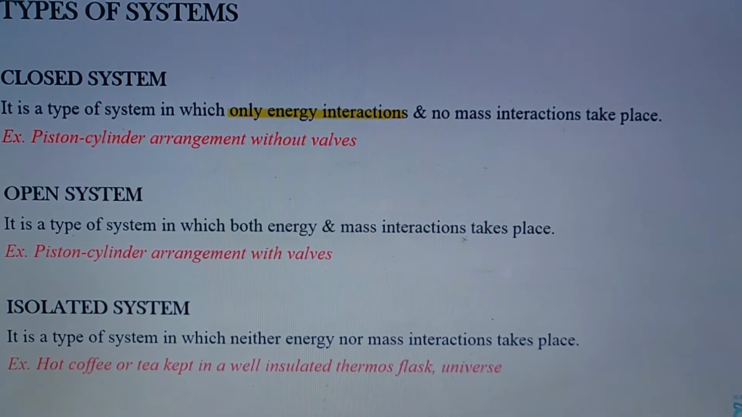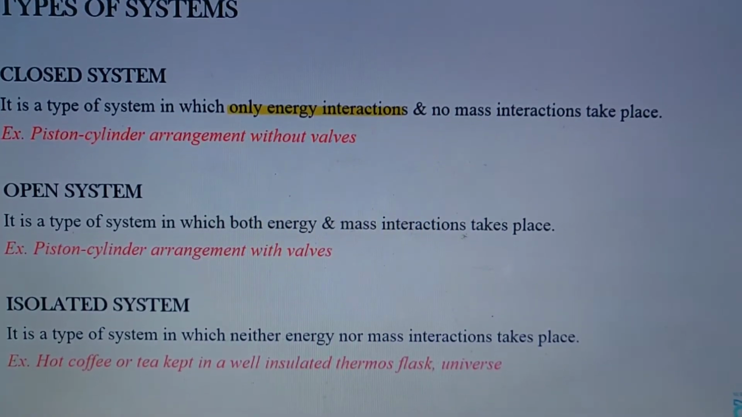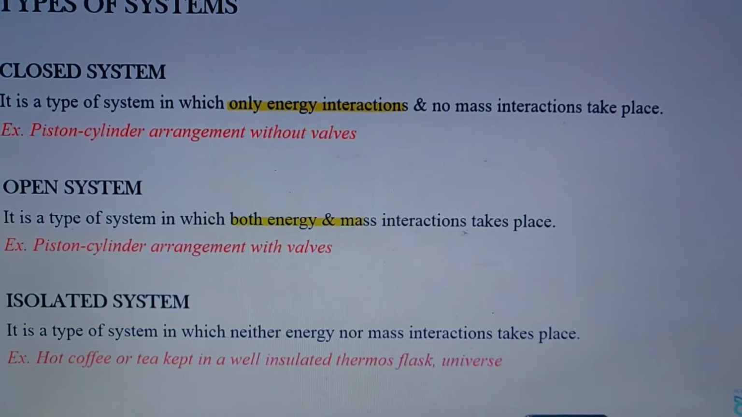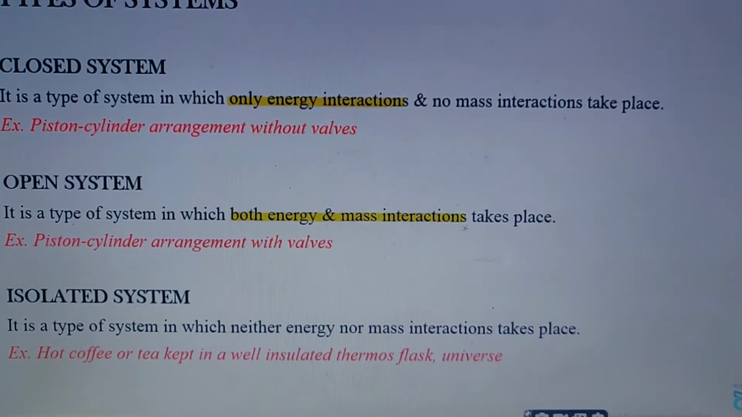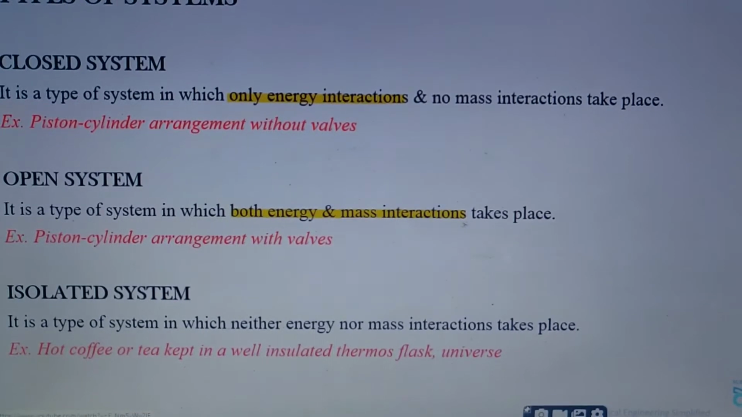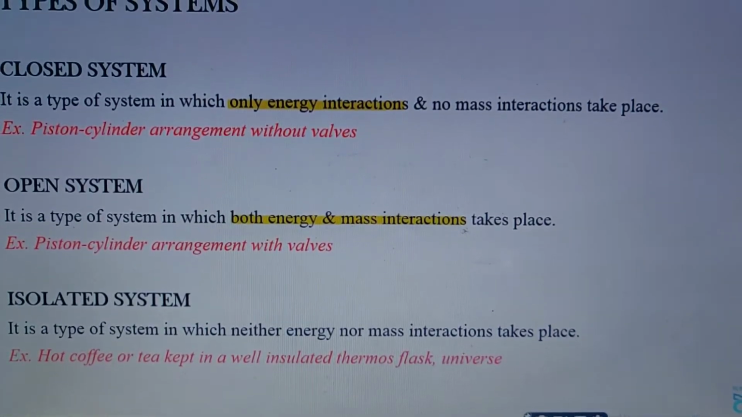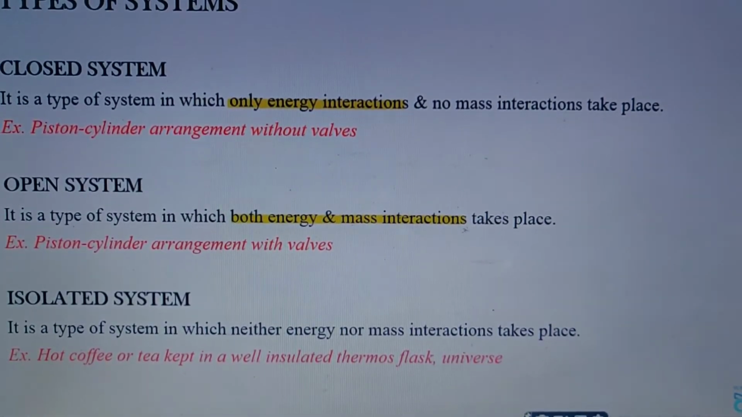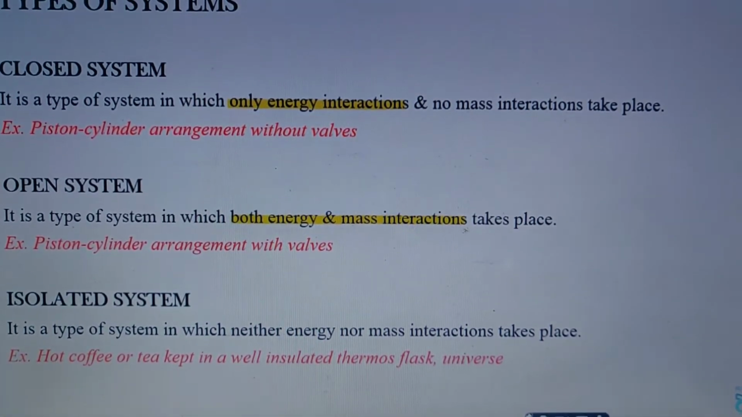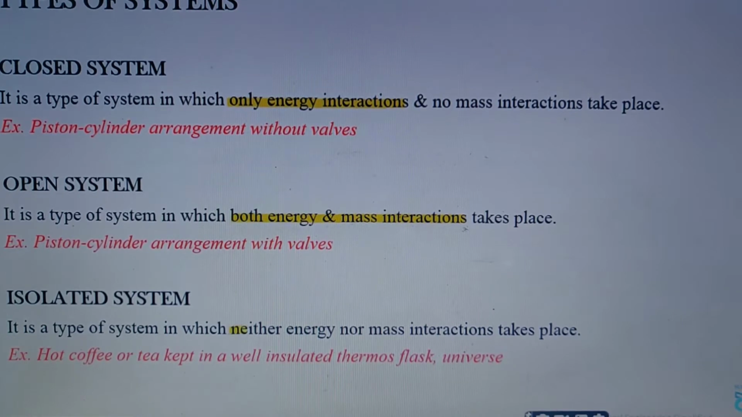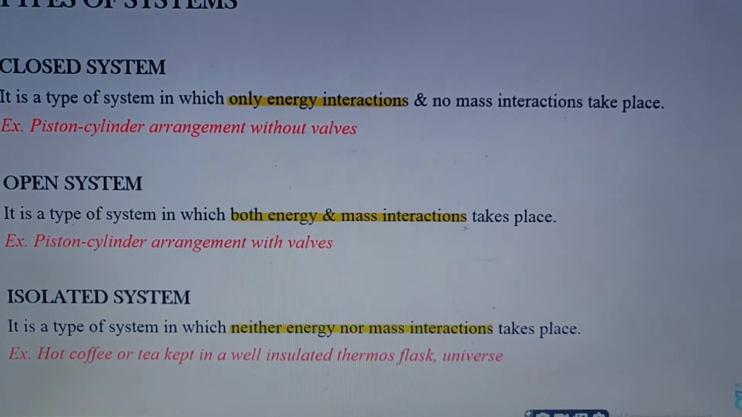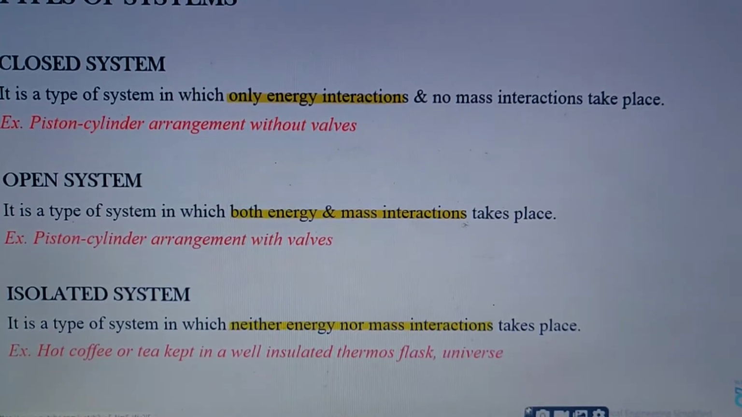In open system, it is a type of system in which both energy and mass interaction takes place. That is piston cylinder arrangement with valves. In isolated system, it is a type of system in which neither energy nor mass interaction takes place. That is hot coffee or tea kept in a well-insulated thermoflask, or the universe.